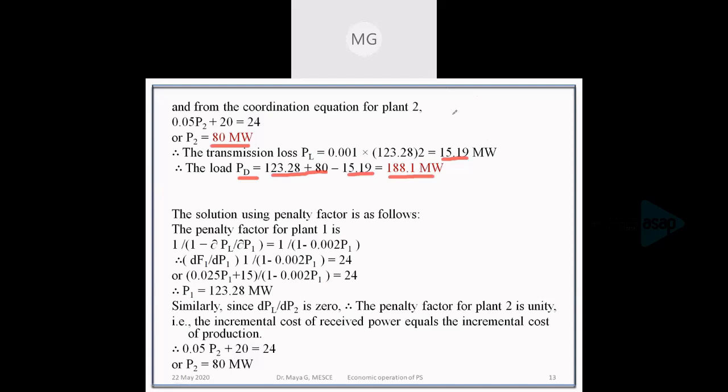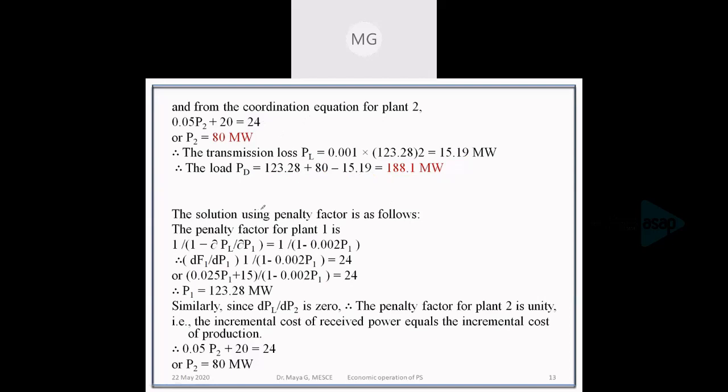We'll use the exact coordination equation along with the constraint. If lambda value is given, we need not use the constraint equation. Here in this question, lambda value was given.